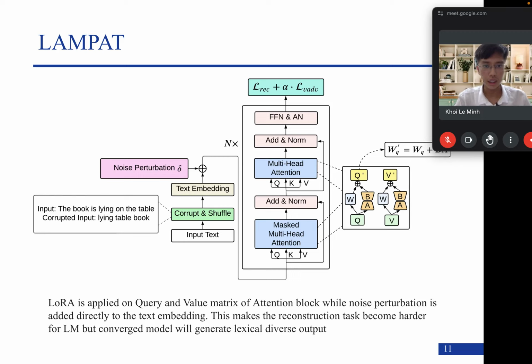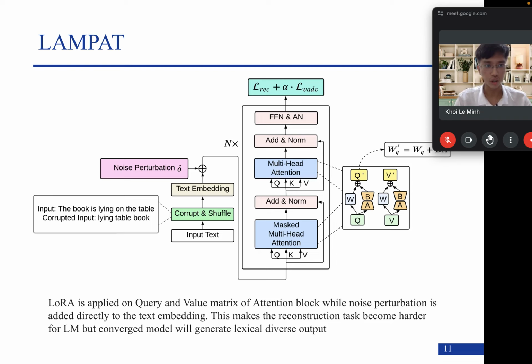In order to train LAMPAT, we first have the input, which is the original sentence, like "the book is lying on the table." Then we have the corrupted version of it, "is lying table book." After going through the text embedding, the noise perturbation delta will be added to it and it will go through a series of transformer blocks in which the query and value matrices of the attention block are enhanced with the LoRA adaptation.